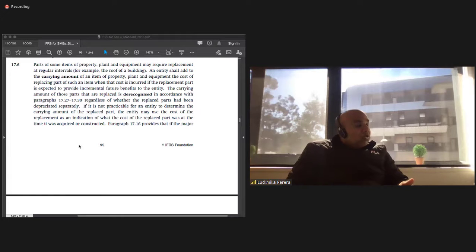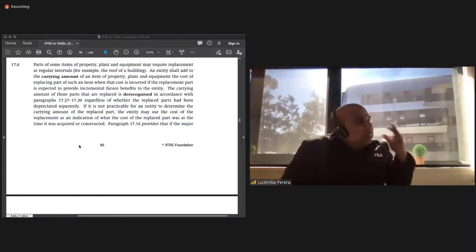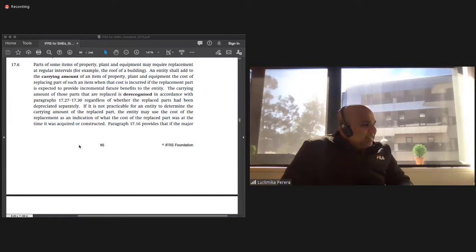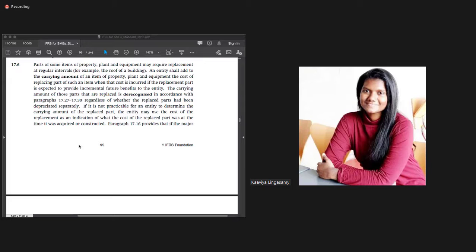Can somebody explain why we depreciate a cost? Why do we allocate a cost for depreciation? Any thoughts, anyone? Sometimes the machinery needs to be repaired, or sometimes the machinery needs to be replaced. So if we have the depreciation amount, it will be very easy at the end to use them.